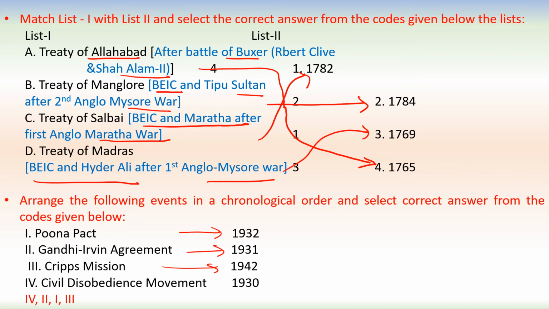Civil Disobedience Movement, that started in 1930. So in this way, fourth, then second, then first, then third. So this is our order: fourth, second, first and third.